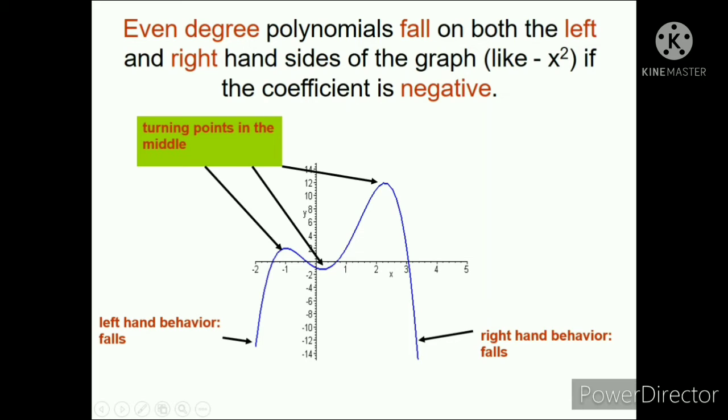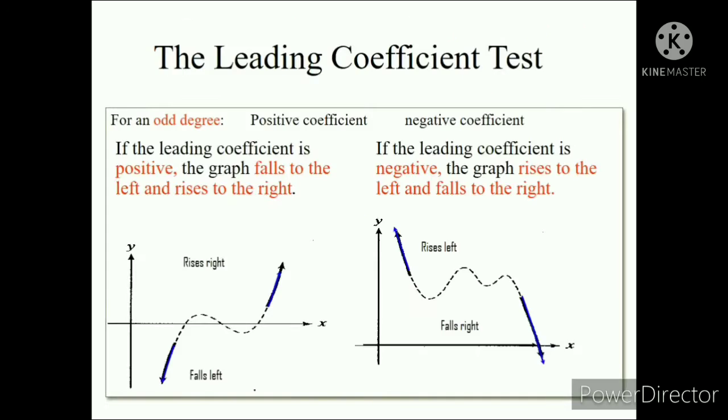So, anong ibig sabihin yan? Yung ating leading coefficient ay negative. Okay. Next. Paano naman pag yung ating degree ay odd? Okay, paano pag odd ang ating degree? Okay. If the leading coefficient is positive, the graph falls to the left and rises to the right.